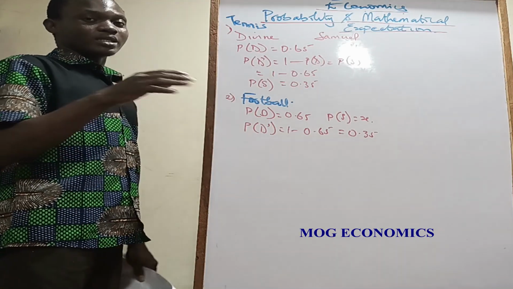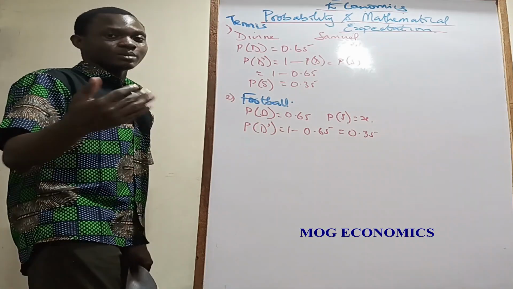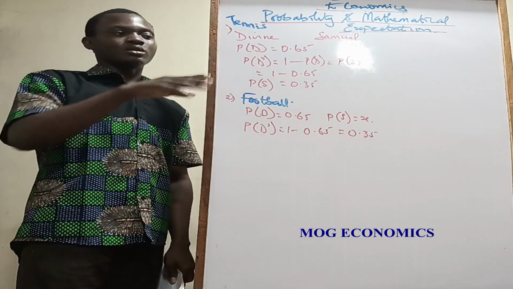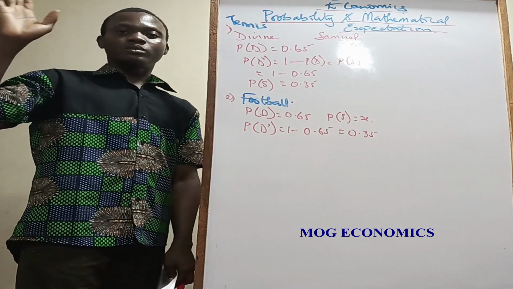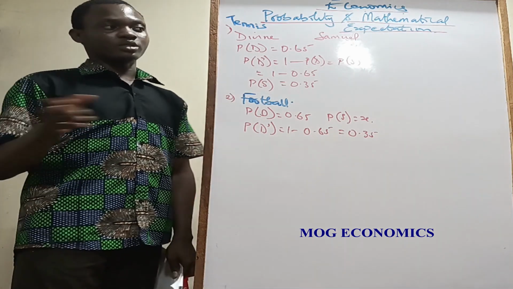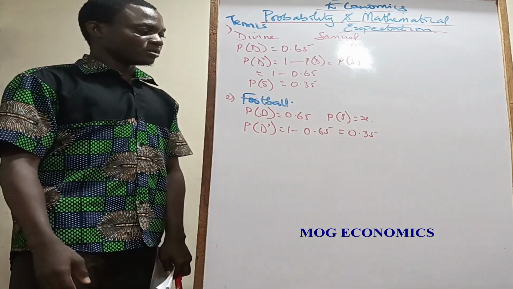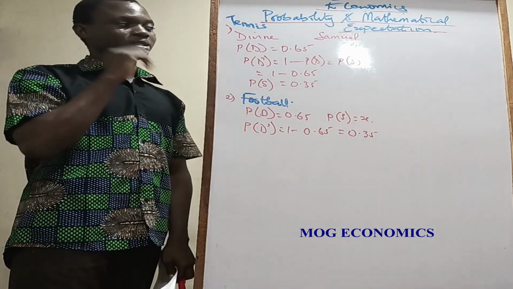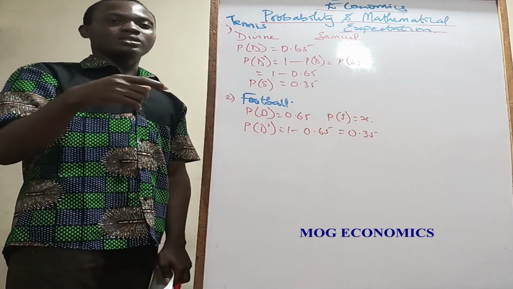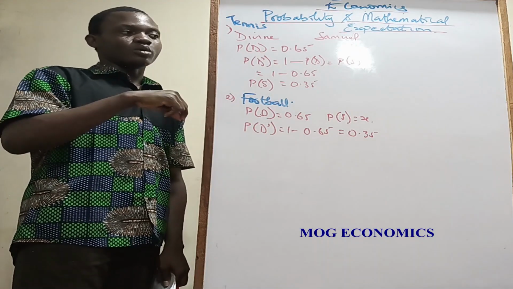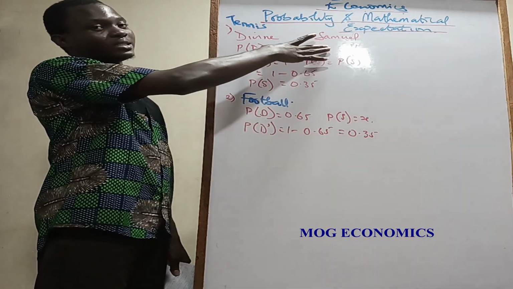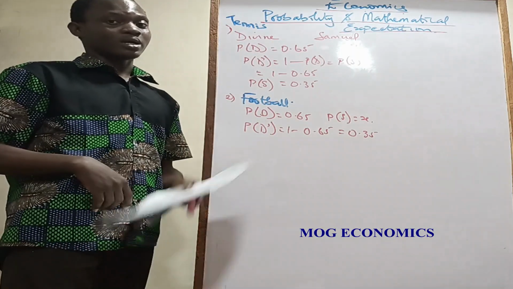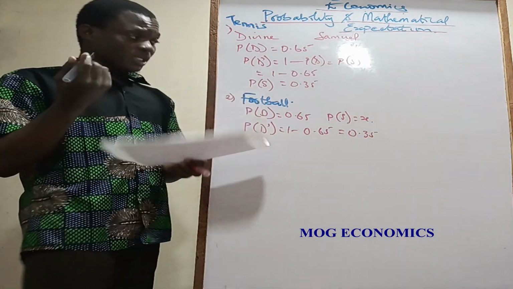For those that play bets, I don't know the season that people will be seeing this, but for those that play bets, you see different probabilities: the one for draw, the one for win, the one for loss, for each of the teams, based on a lot of factors that are put into consideration. So we can't just jump in. The reason why I said probability is more of logic is that if you did not understand the difference between tennis and football, you may have approached this question the same way. But it's not always like this, because you have to understand the kind of game that you're talking about. So that's that about this event.